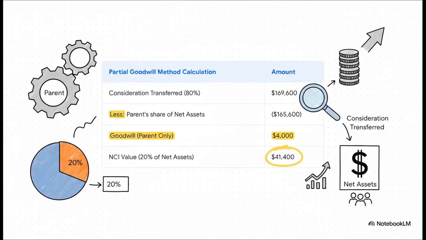Okay, now let's rewind and do the exact same deal, but this time using the partial goodwill method. The calculation is totally different. Here, you only look at what the parent paid, that $169,600, and compare it to the parent's 80% share of the net assets. Do the math, and the goodwill is only $4,000. Meanwhile, the NCI is valued completely separately at its 20% share of those net assets, which comes out to $41,400.